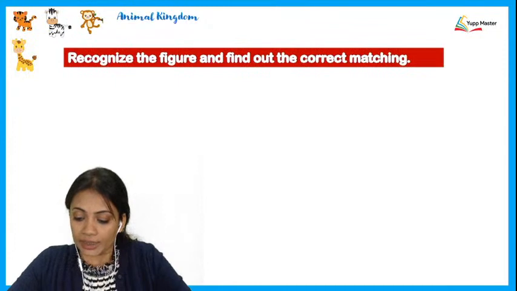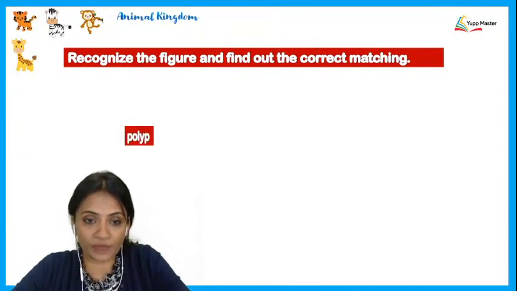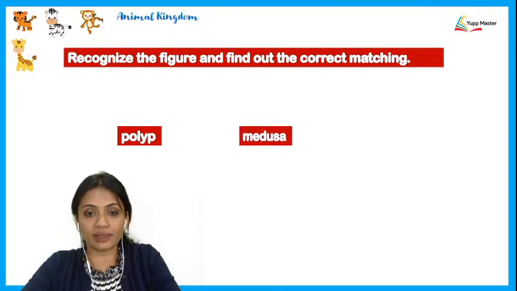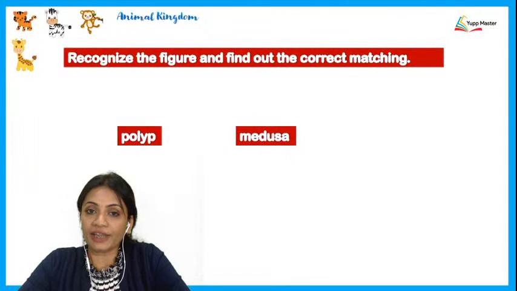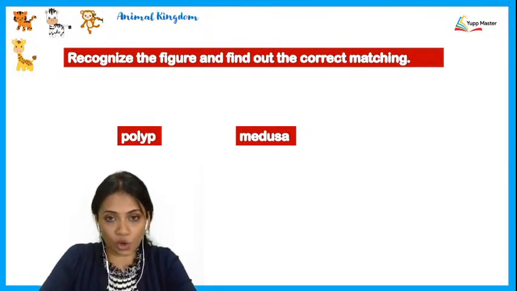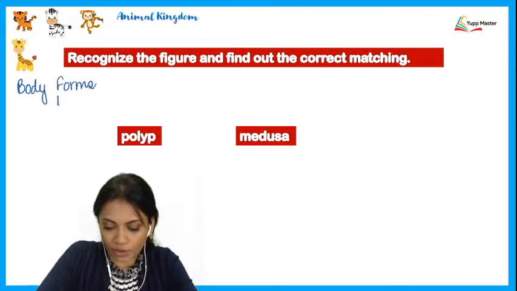Alright. Next, recognize the figure and find out the correct matching. So now let's see what figure is given. First of all, on one side they've given polyp, on the other side they've given the medusa. If you remember, polyp and medusa were the two names of the body forms, that too belonging to which phylum?